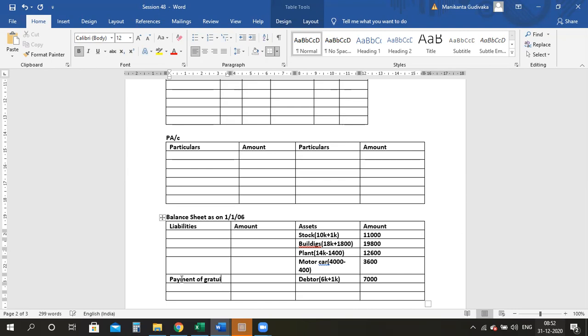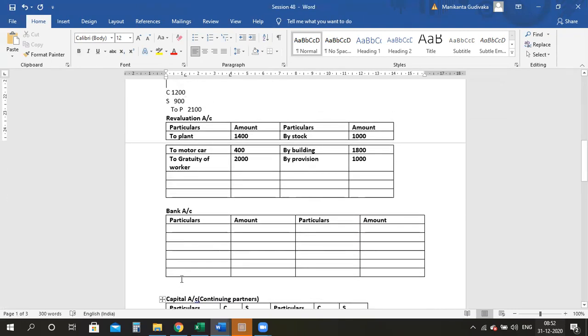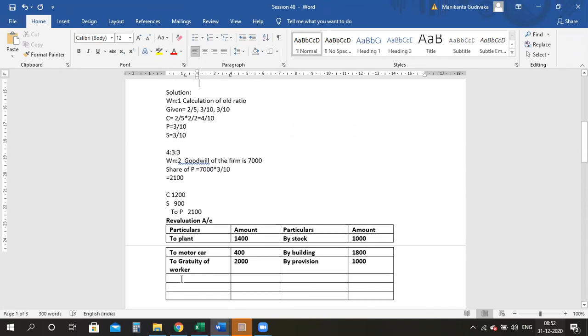Earlier it was not there. Now it is included. Therefore, that is 2,000. Done. All the adjustments regarding whatever I did in the revaluation have been taken care of. Are we clear till here? Anyone has any doubts till here, ma'am?